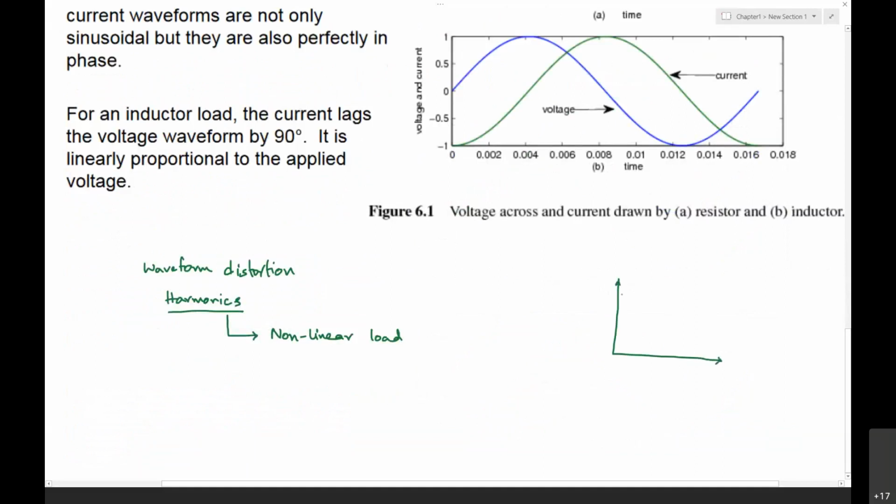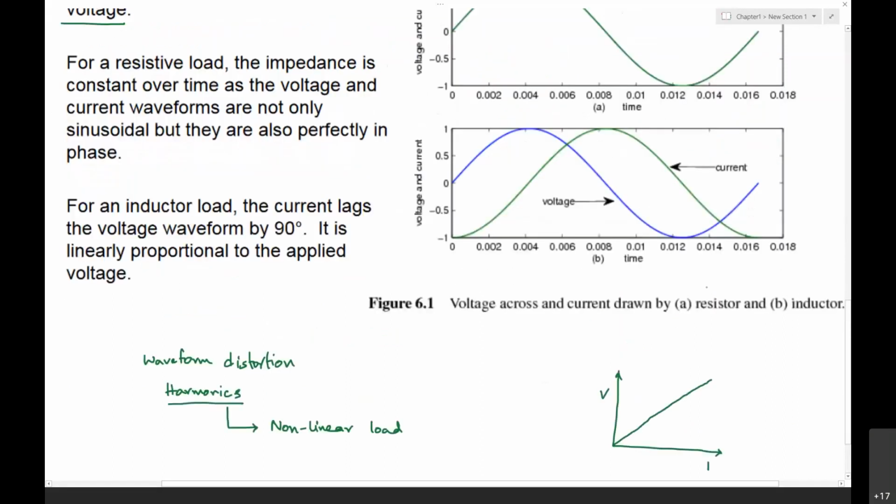With respect to the VI characteristics, the relation between the voltage applied and the current flowing through the element should be of this particular fashion when it is linear. In that case, we can say it is a linear load.